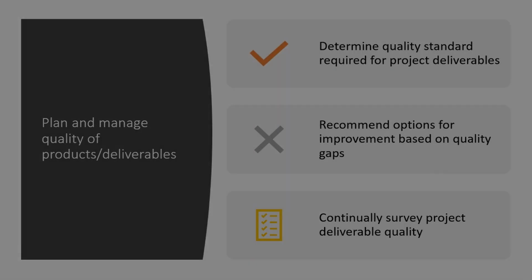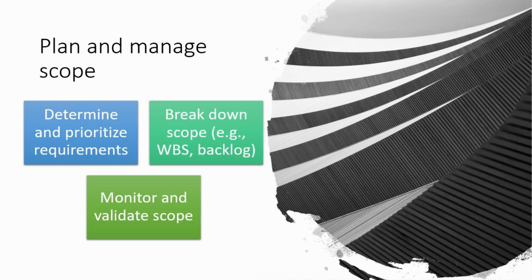during your project. And task number eight is plan and manage scope. Determine and prioritize the requirements, break down the scope. You need to make sure you break down the scope so that it is manageable. You can use a work breakdown structure or a backlog to do that, and monitor and validate the scope. You need to monitor whether the scope is followed properly, and also validate it. Whenever a change occurs, you need to update that change and make sure it validates with your scope.